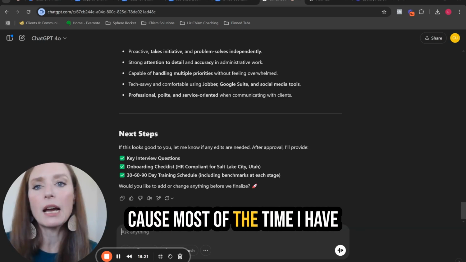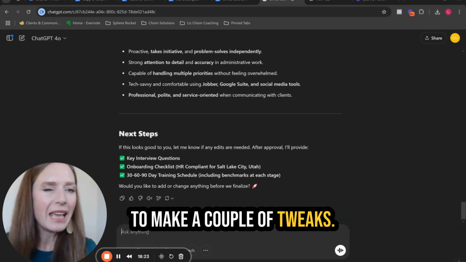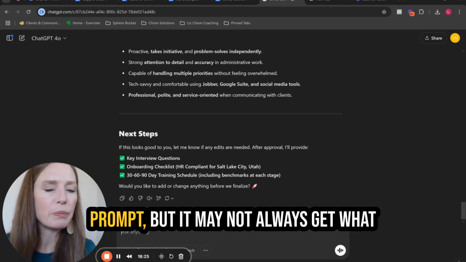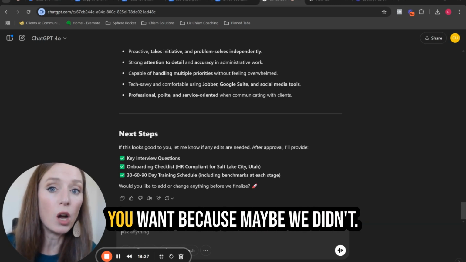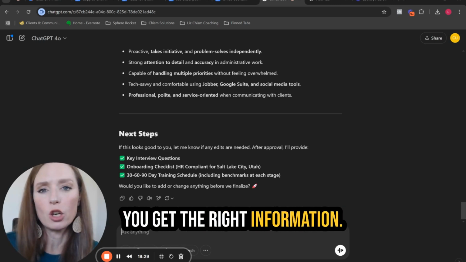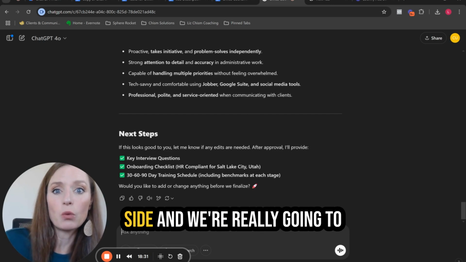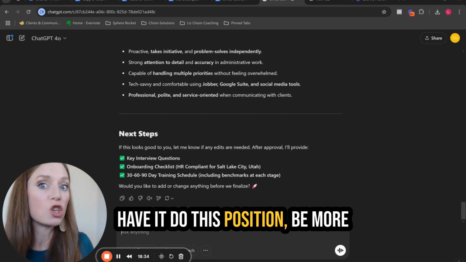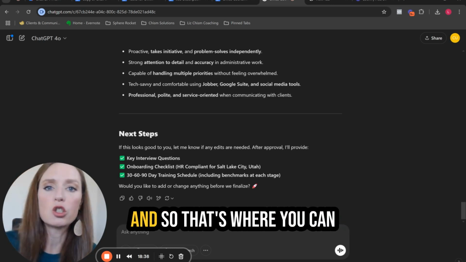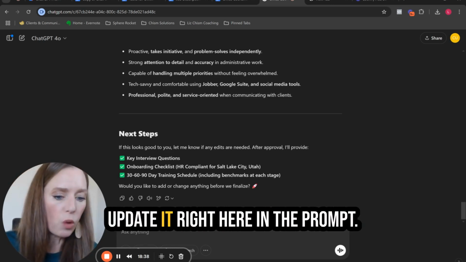Because most of the time I have to make a couple of tweaks. It's about 90% good with this prompt, but it may not always get what you want because maybe we didn't feed it the right information. We're like, ooh, it's heavy on this side and we're really going to have it do this position be more responsible for these things. And so that's where you can update it right here in the prompt.